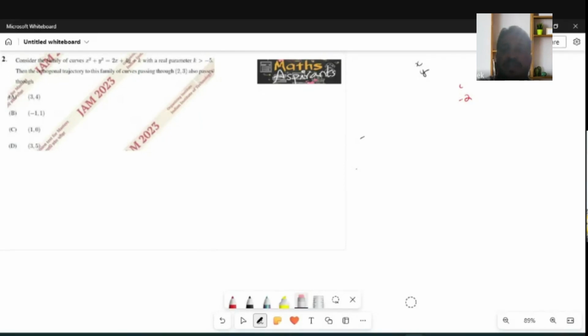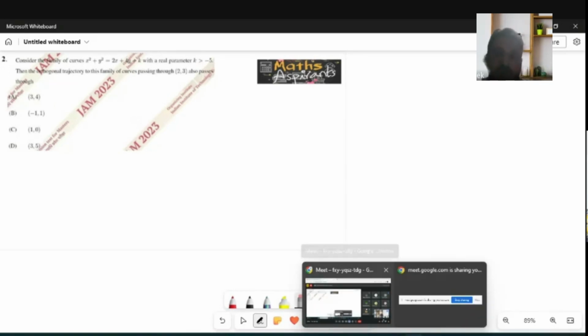First of all, you have dy by dx, which is the family of the original curves. Now, if you want the slope of the orthogonal curve, just replace. First you have M1, and now you need to find M2. So what do you do? You just replace dy by dx by minus dx by dy. Sir, just go through that, then maybe you will get some more clarification. Okay.